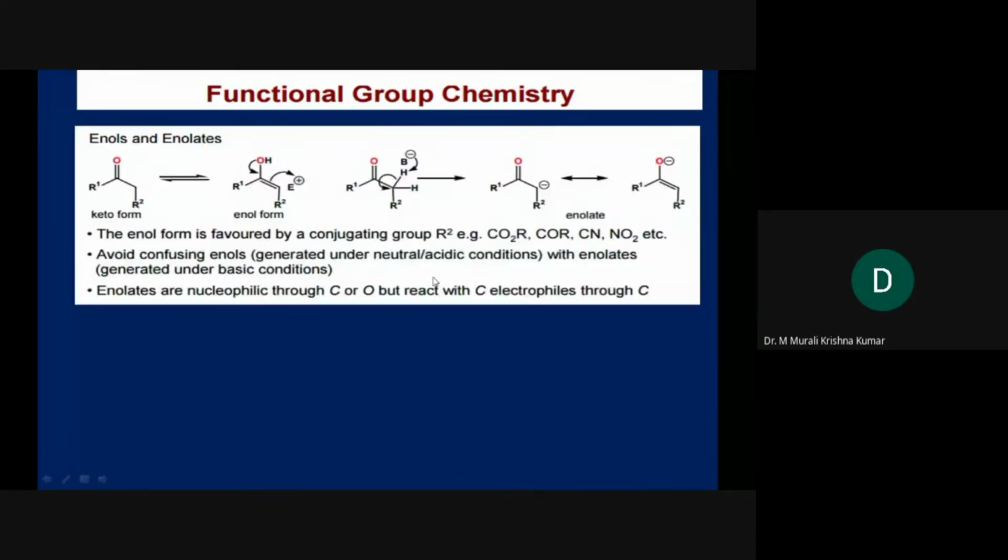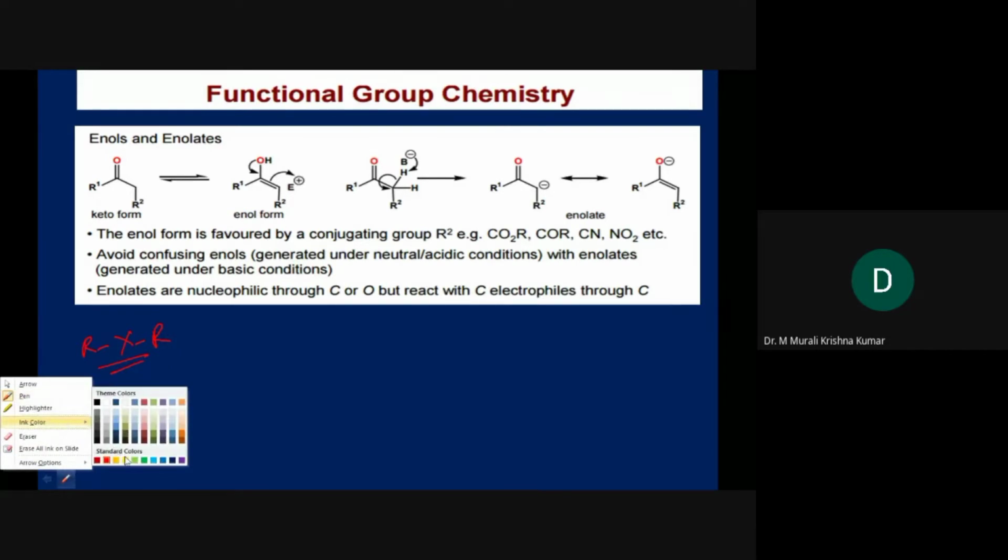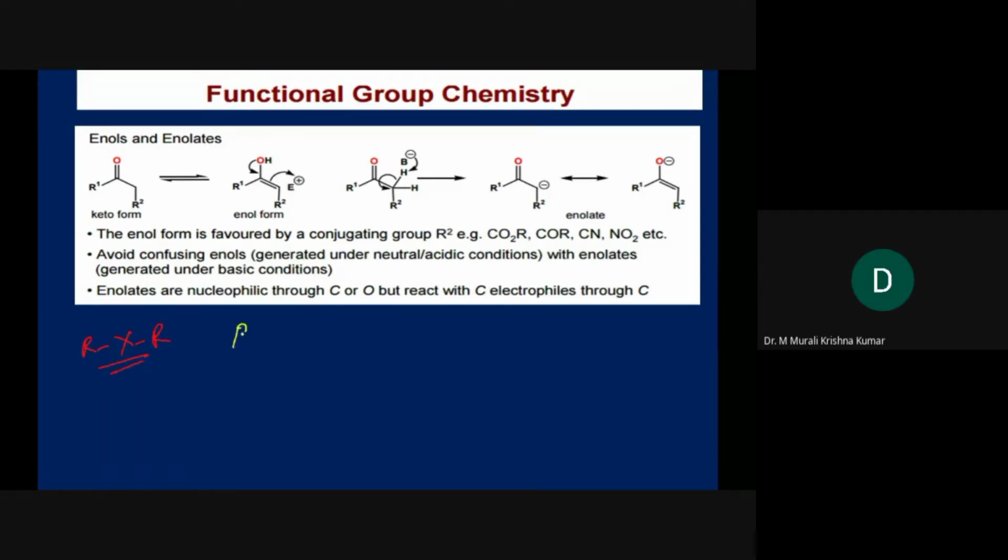So what we have seen so far is how to construct the R-X-R bond by using something like ROH plus R'OH or R'X, which will give you OR'.